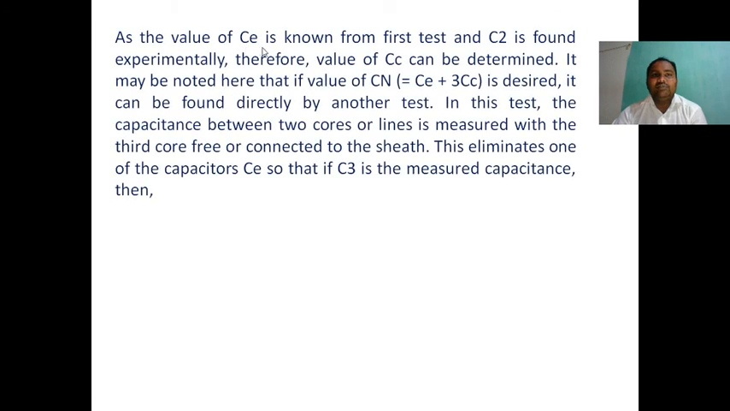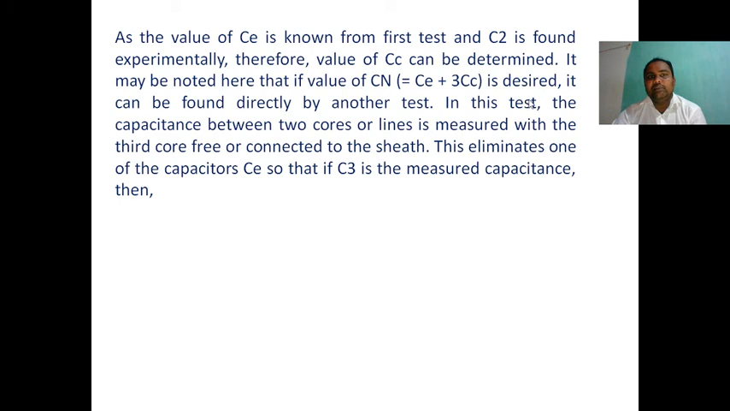As the value of Ce is known from the first test and C2 is found experimentally, the value of Cc can be determined. It may be noted here that the value of Cn, Ce plus 3 times Cc, can be found directly by another test. In this test, the capacitance between two cores or lines is measured with the third core free or connected to the sheath. So this is very important.